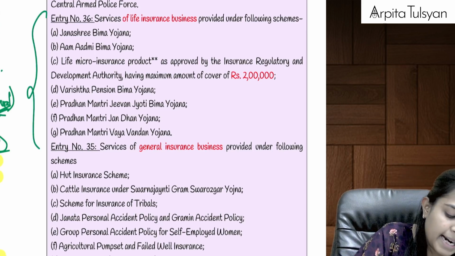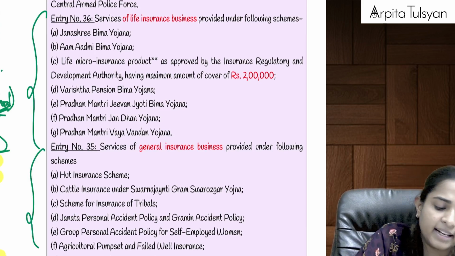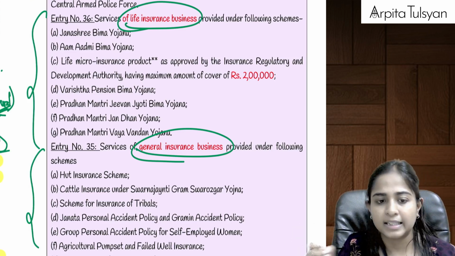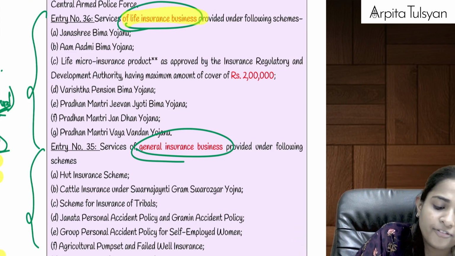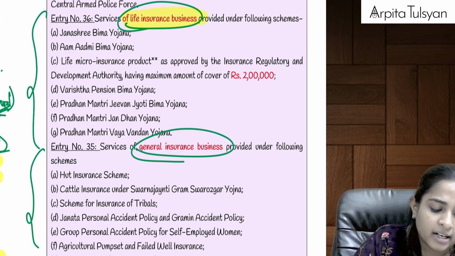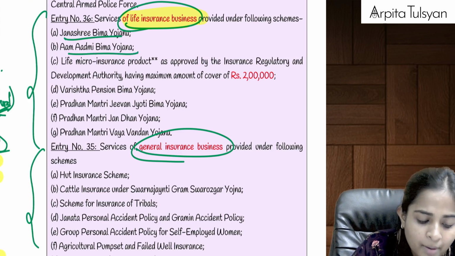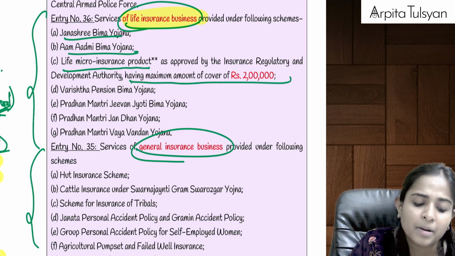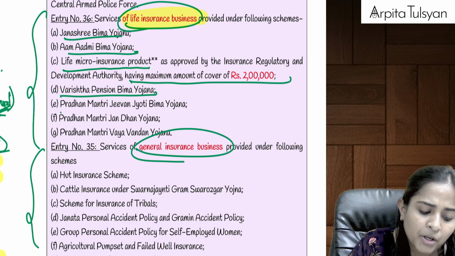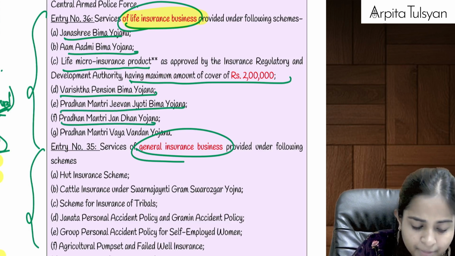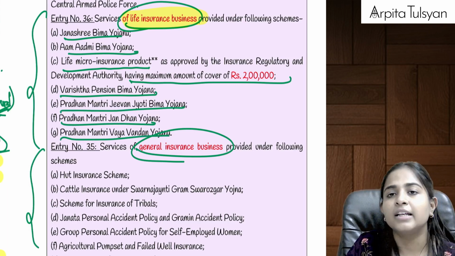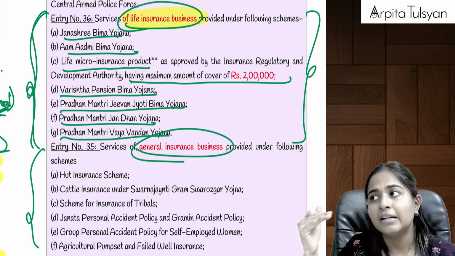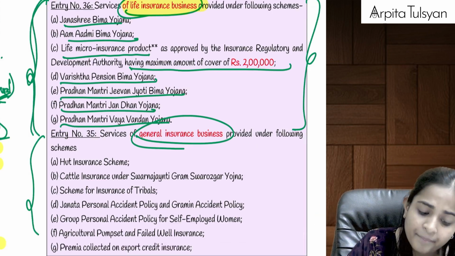Then similarly, entry number 35 and entry number 36. Entry 36 talks about life insurance business. Entry 35 talks about general insurance, meaning anything other than life insurance. Now, services of life insurance business provided under Janashri Bima Yojana, Aam Aadmi Bima Yojana, life micro insurance product up to a maximum cover of 2 lakh, Varishtha Pension Bima Yojana, Pradhan Mantri Jeevan Jyoti Bima Yojana, Pradhan Mantri Jan Dhan Yojana, Pradhan Mantri Vaya Vandana Yojana. If we are taking any of these schemes of the government and paying the premium, on that premium GST will be exempted, right?